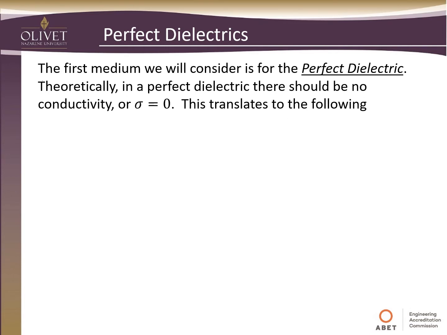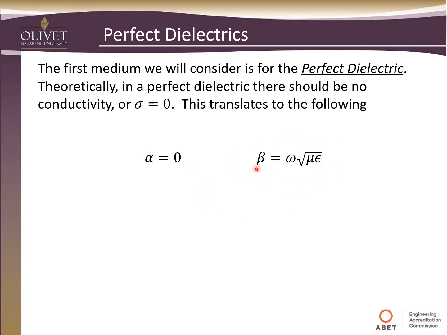The first medium we want to consider is that of a perfect dielectric. This is a theoretical object, to be sure, but there are some materials that are very close to being perfect. The conductivity there would be 0. There would be no conduction. So this translates to the following. Our attenuation constant would be 0. If you go back and look at that equation in the previous lecture, if we set sigma equal to 0, then alpha would be 0.